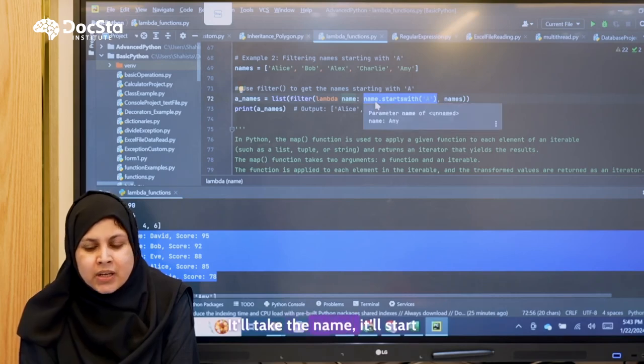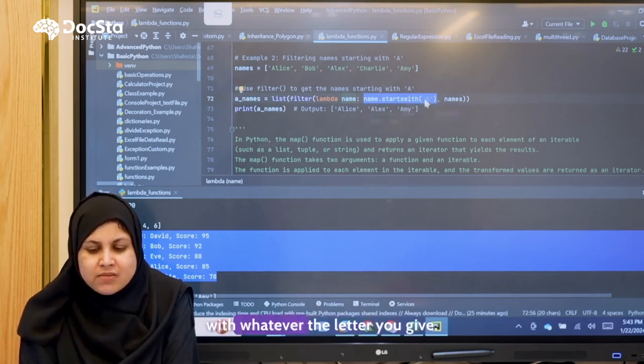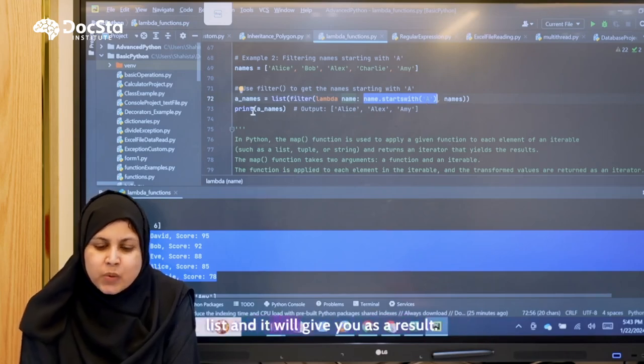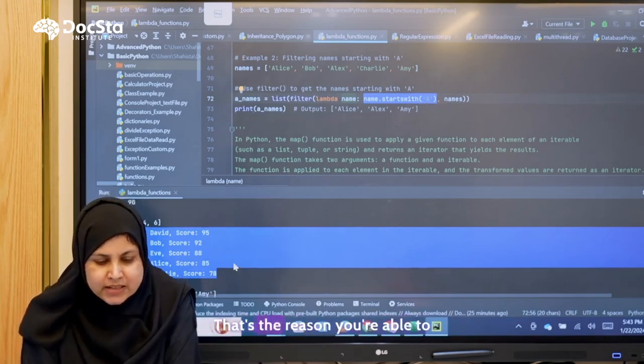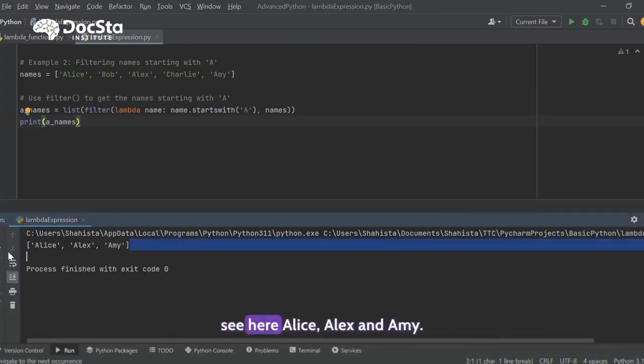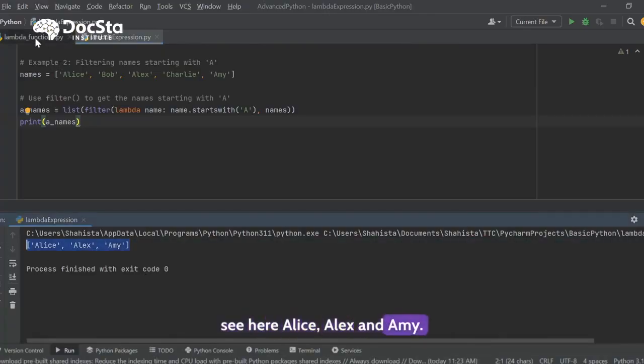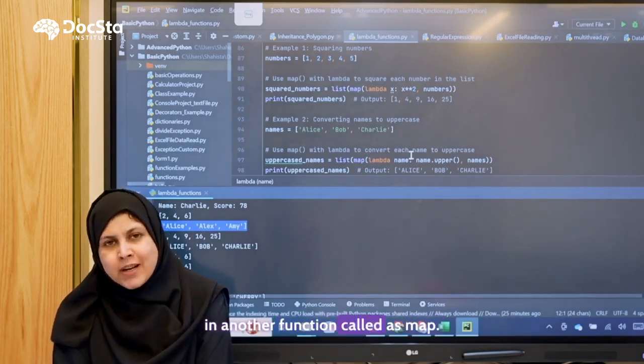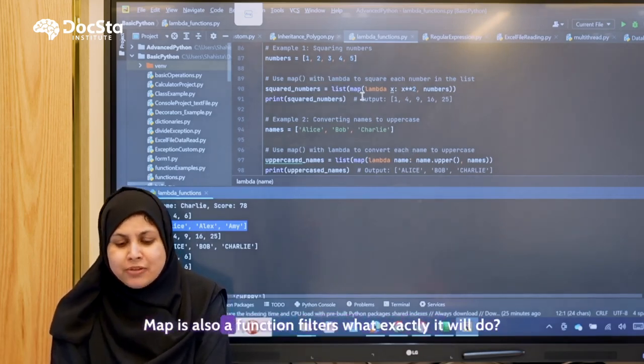It will take the name, check whether it starts with whatever letter you give, filter out only those names from the list and give them to you as a result. That's the reason you are able to see here Alice, Alex, and Amy. Not only that, lambda can be used in another function called map. Map is also a function.